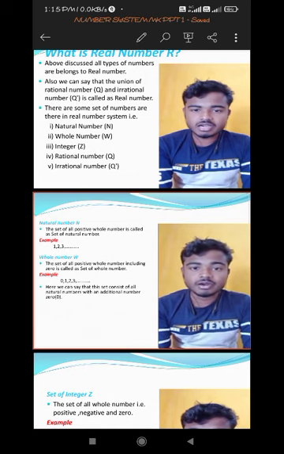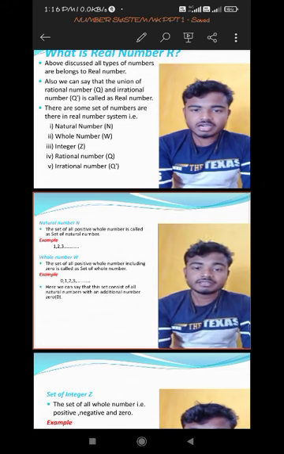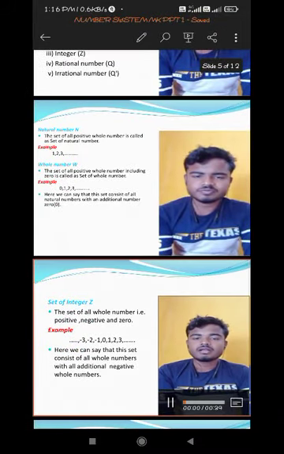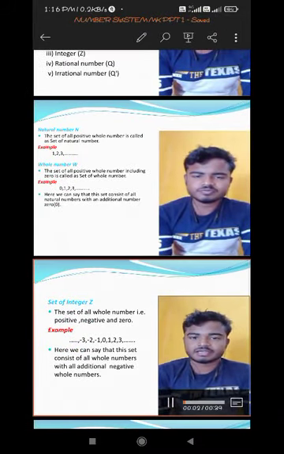But in this natural number set, if we include 0, meaning if we start from 0, that is 0, 1, 2, 3, 4, 5, 6 up to infinity, this set is called the whole number set. And what is the integer set?